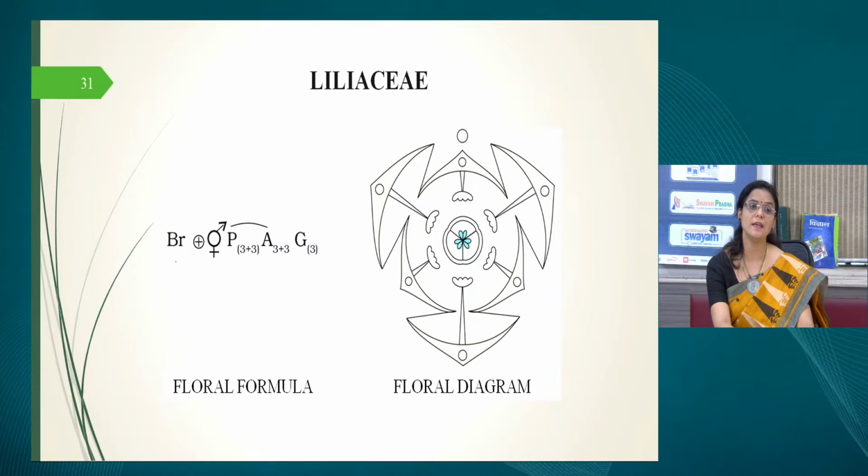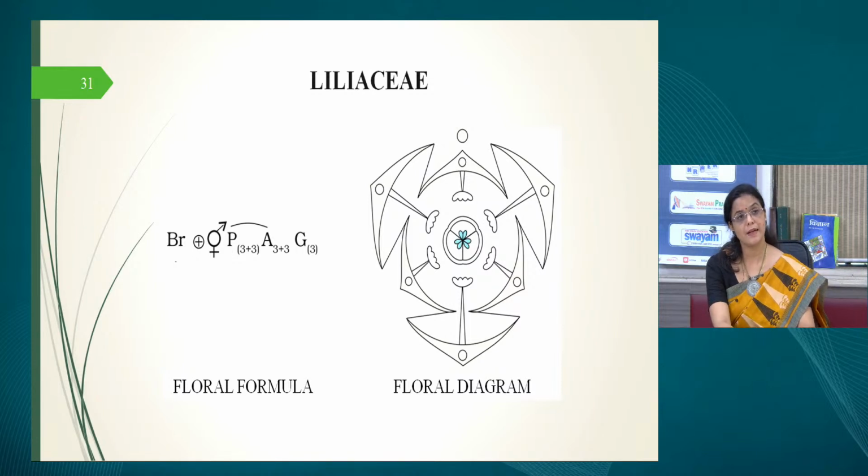So if you have Liliaceae in your exam, you know that you have to write about the perianth, not the calyx and corolla. So the tepals are 3 plus 3 in 2 whorls. You can observe this in the floral diagram also. So 2 outer and 2 inner whorls of tepals are there, and then they are fused. So that is why there is a bracket.